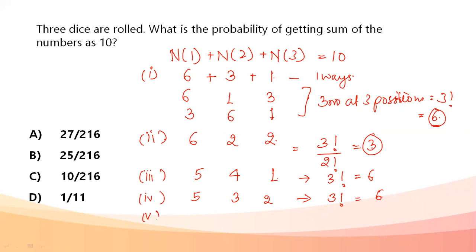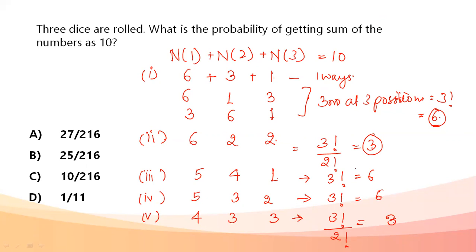Next possibility, fifth case, 4, 3 and 3. If it is 4, 3 and 3, total number of ways becomes 3 factorial, that is 3 numbers at 3 positions, but a repetition of 2 is there. So it becomes 3 factorial divided by 2 factorial. My answer comes out to be 3.